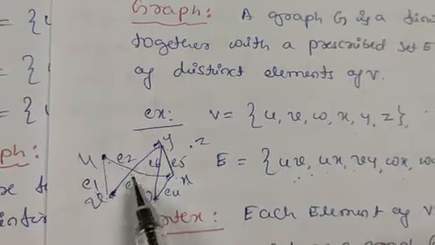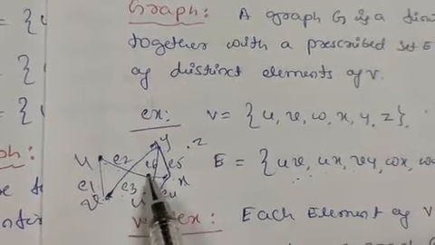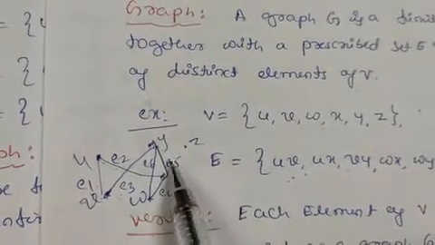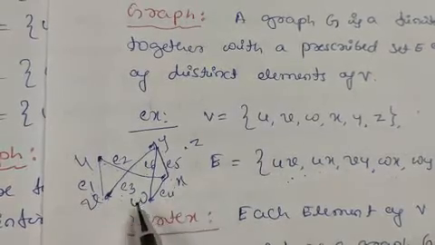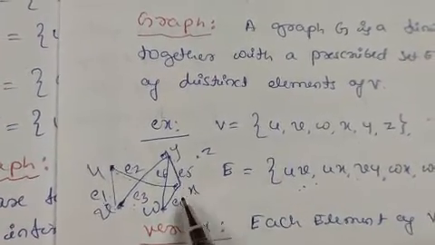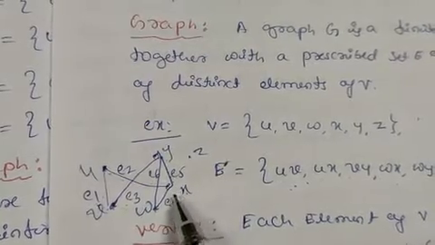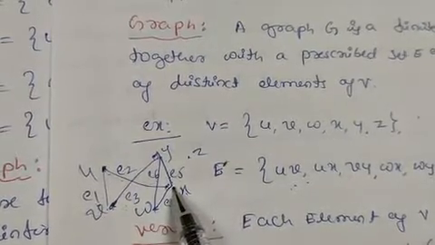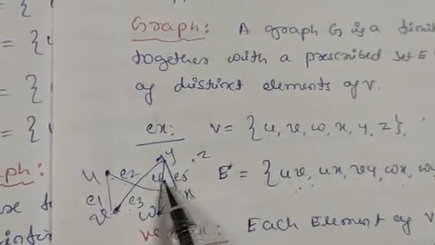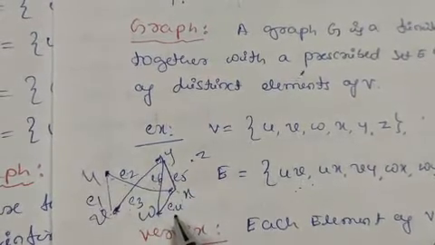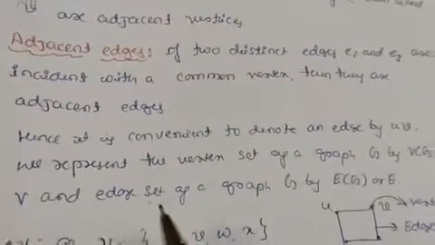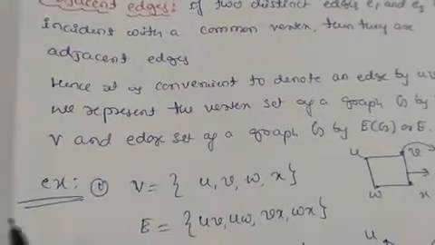Like this, E6 and E5 are adjacent, and E5 and E4 are adjacent. These three are adjacent edges because they are incident with the same vertex x, that is E5, E6 and E4. So this is the definition of adjacent edges.